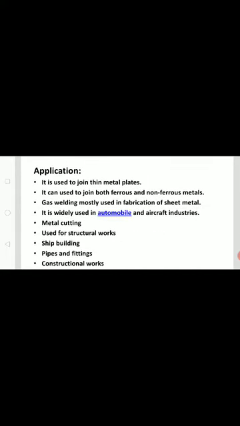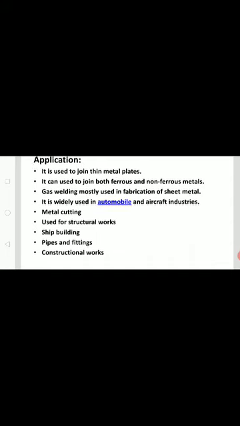Then applications. The gas welding process is used to join thin metal plates. It can be used to join both ferrous and non-ferrous metals. Gas welding is mostly used in fabrication of sheet metal. It is widely used in automobile and aircraft industries. Metal cutting, structural work, shipbuilding, pipes and pipe fitting, construction work. All this is related to the application of oxyacetylene welding.